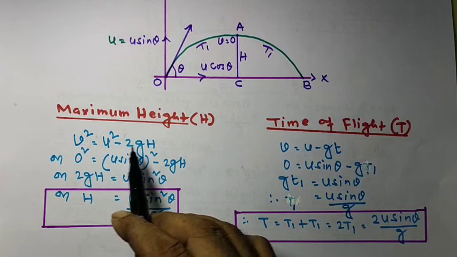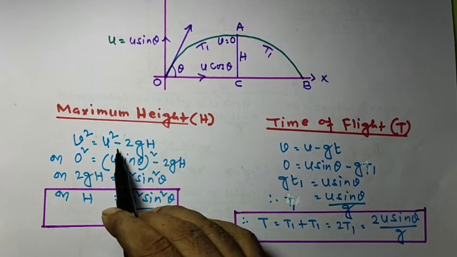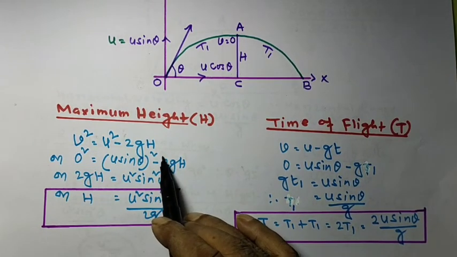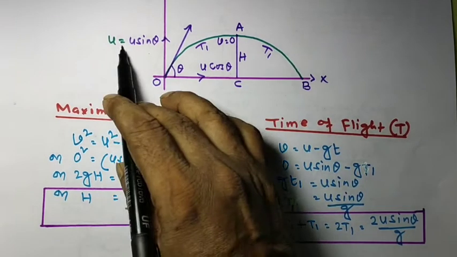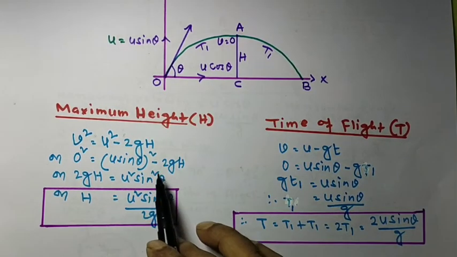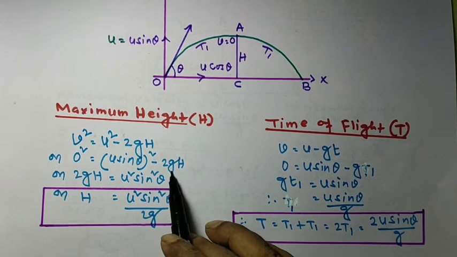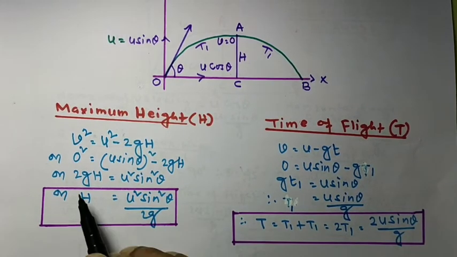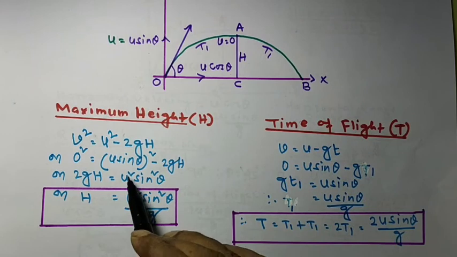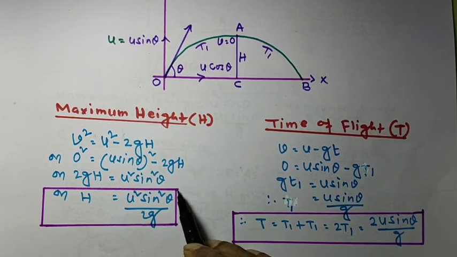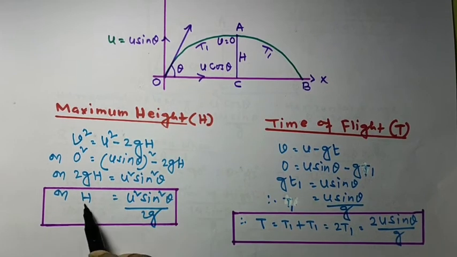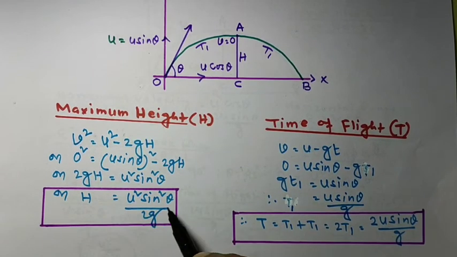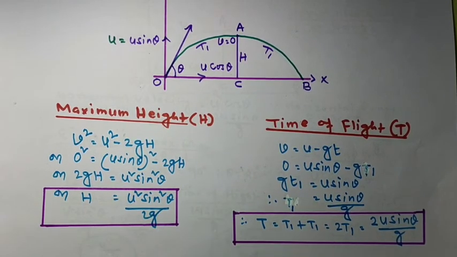So if we apply this formula, v square is equal to u square minus 2gh, we will get v is equal to 0. So 0 square is equal to u sin theta whole square minus 2gh. So 2gh is equal to u square sin square theta. So h is equal to u square sin square theta by 2g.